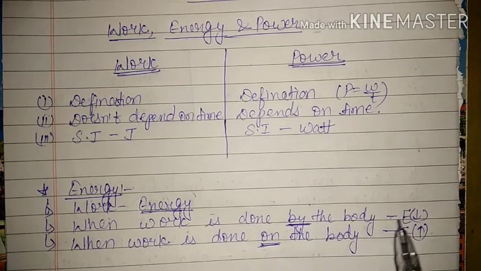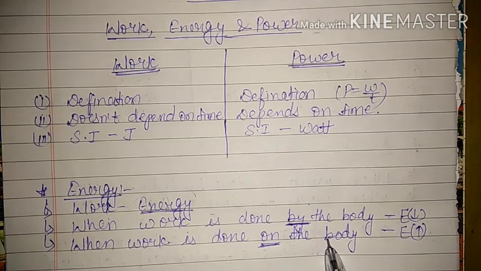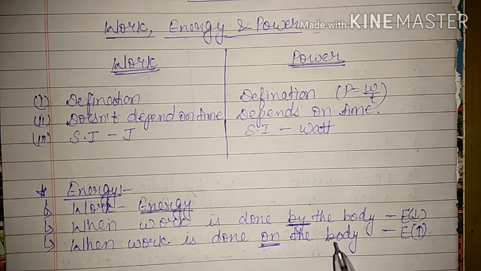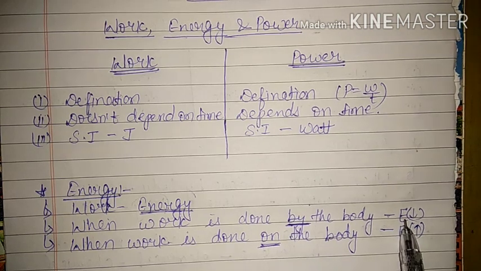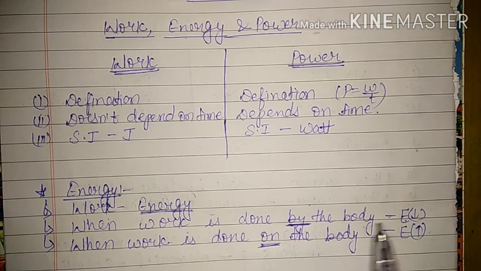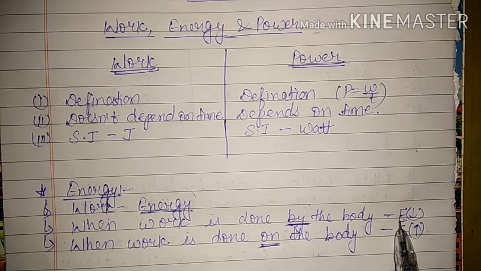When work is done by the body, then energy decreases. That means if the body is doing some work, then its energy will automatically decrease. If you had your breakfast and started cleaning the room, then after 2, 4, 5 hours, you will feel tired and you will feel hungry again. What is the reason? The energy which was stored in your body due to that food or breakfast has decreased because your body was doing work. That means if the body itself is doing some work, then its energy level will decrease.